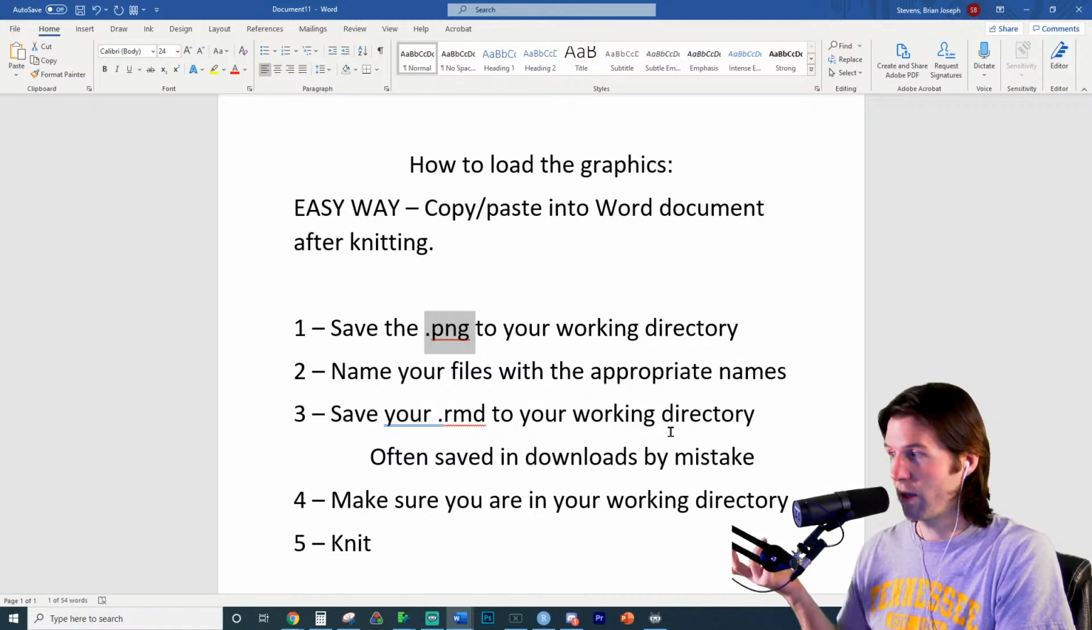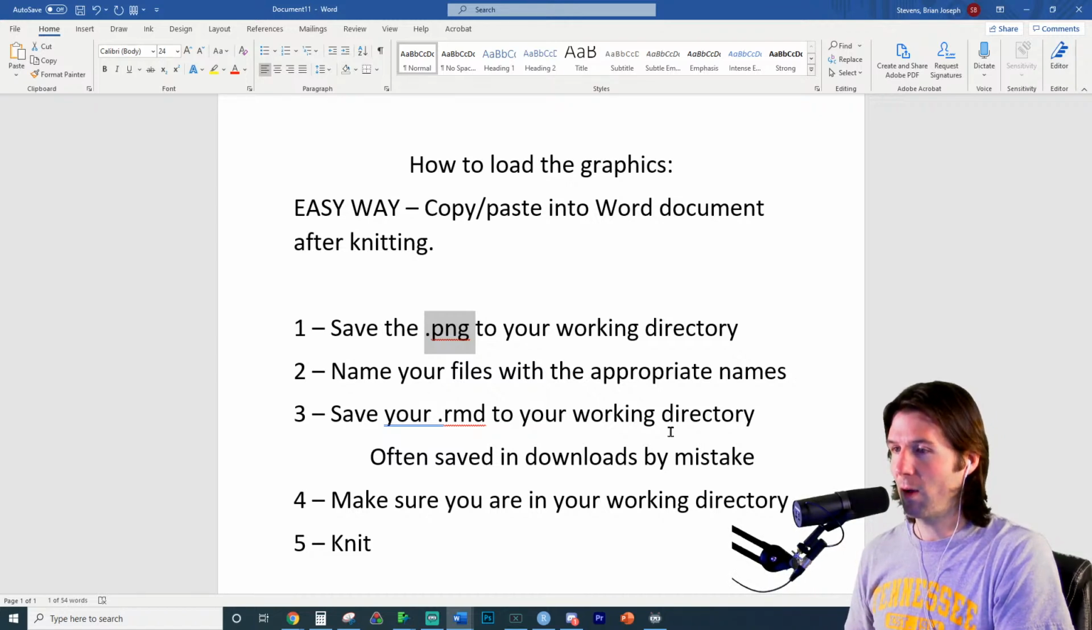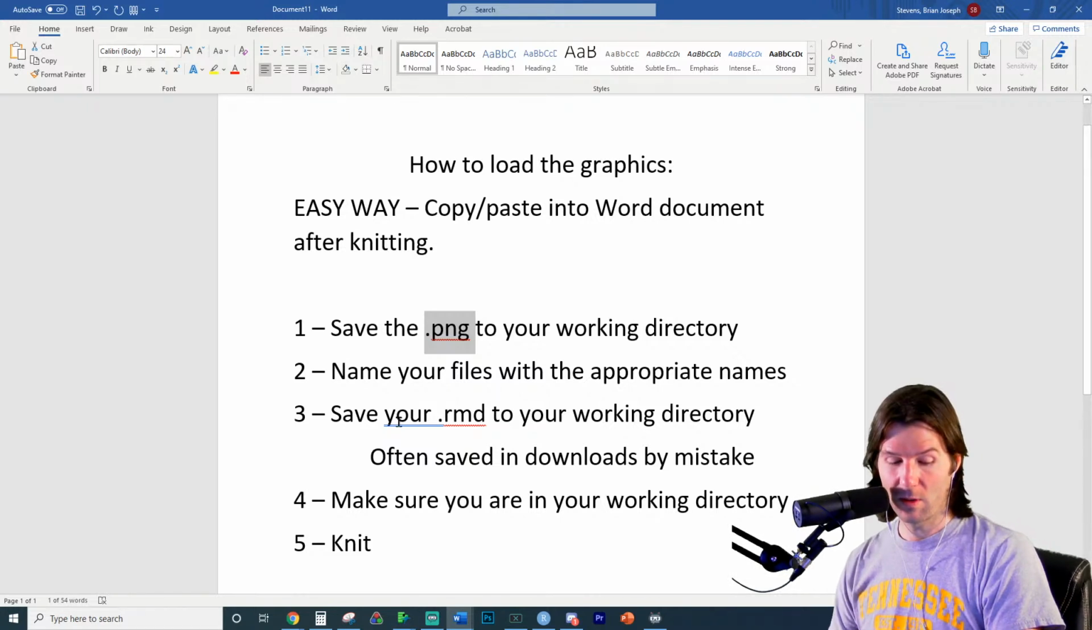But the easiest, and you also want to check this after you knit. A lot of people will think they have their pictures and then they won't. They'll lose points on those. But always look through your file after you knit it. Be like, does everything look the way I want? Did I get excessive output? Graders have been really nice this semester, not taking off points. They should take off points.